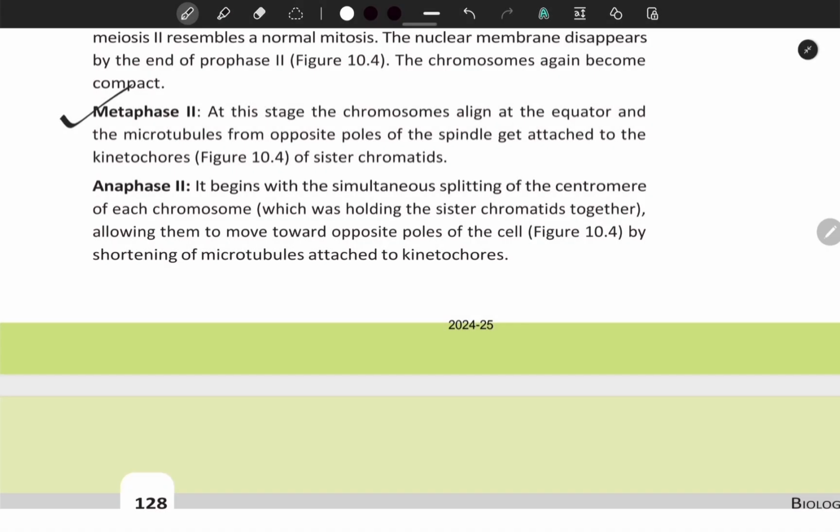Metaphase second. At this stage, the chromosomes align at the equator and the microtubules from opposite poles of the spindle get attached to the kinetochores of sister chromatids. Anaphase second. It begins with the simultaneous splitting of the centromere of each chromosome, which was holding the sister chromatids together, allowing them to move towards opposite poles of the cell.